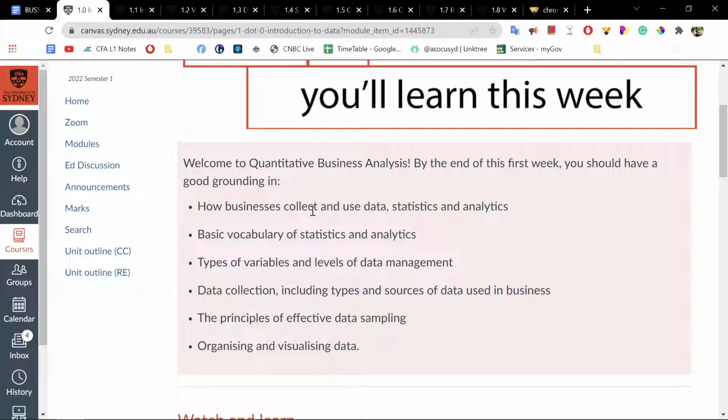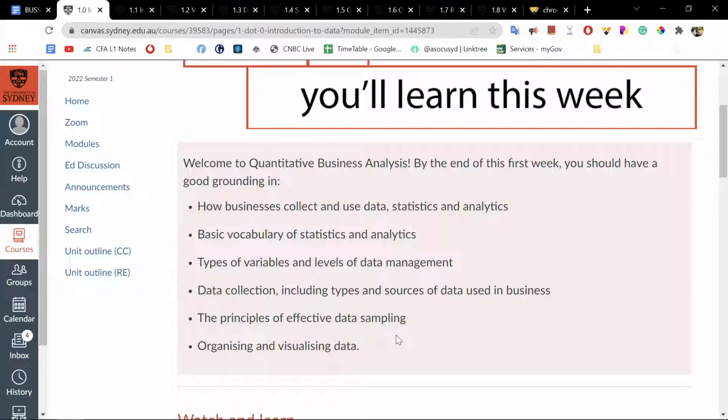This week is laying down the foundation for future weeks and the future terminologies, as well as the types and variables and levels of data management. We also will be talking about data collection, including types and sources of data used in businesses, the principles of effective data sampling, and lastly, organizing and visualizing data.